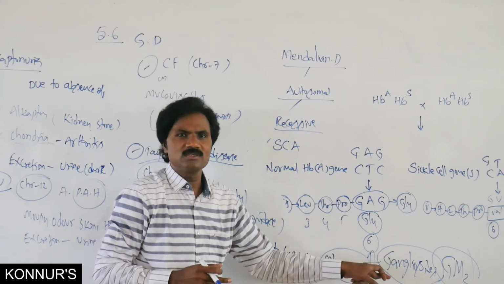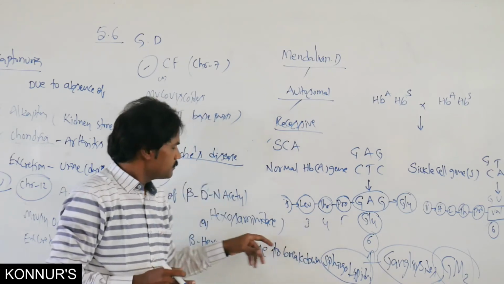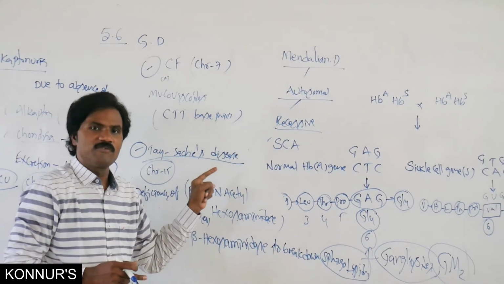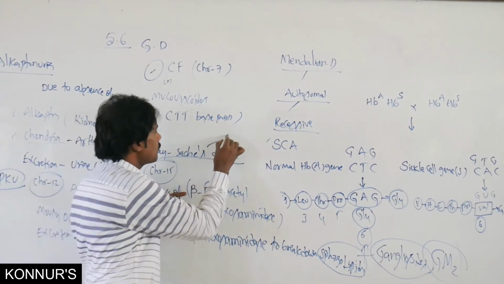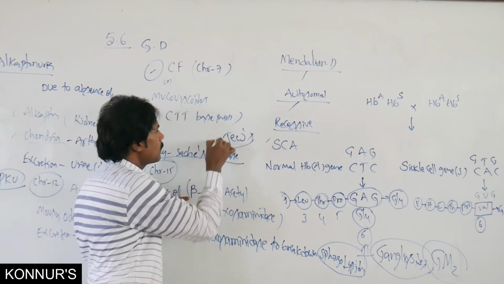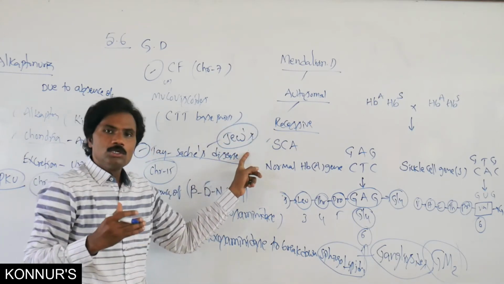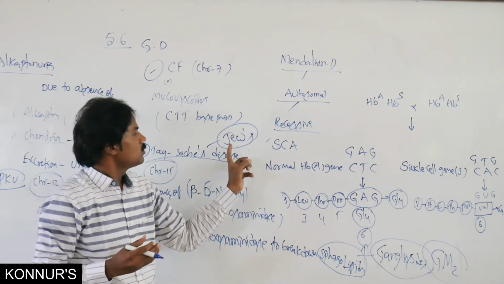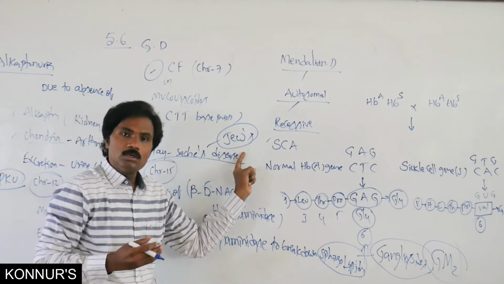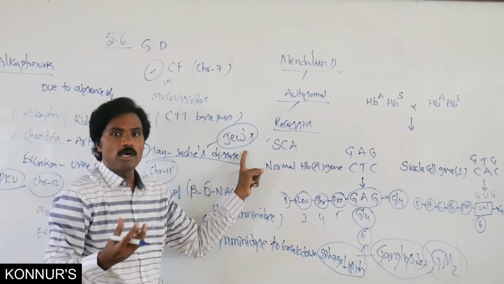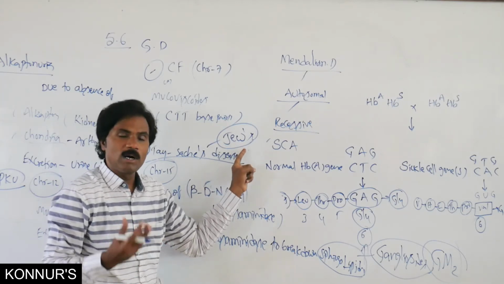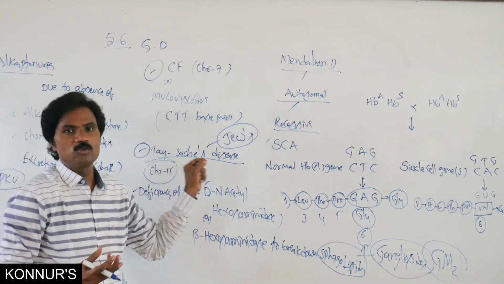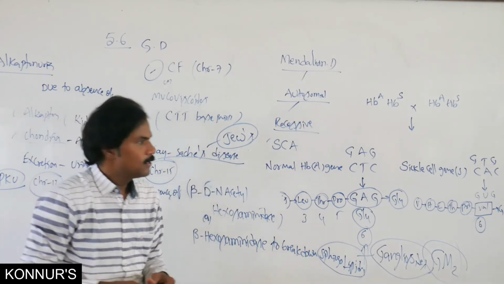Normally this Tay-Sachs disease affects Jews, the Judaism population, so they must identify Tay as well as Sachs.